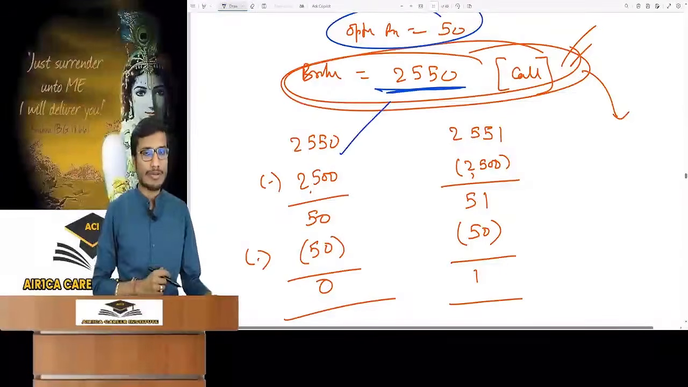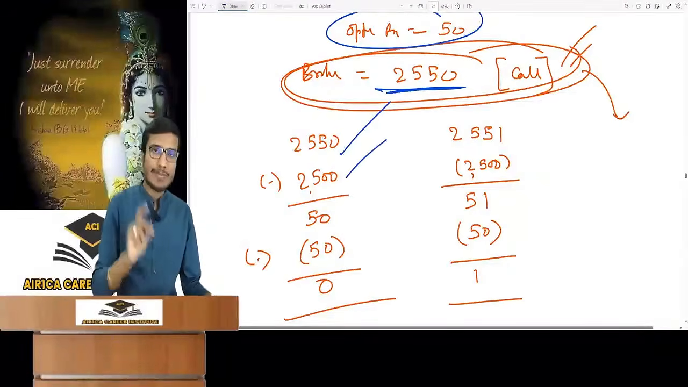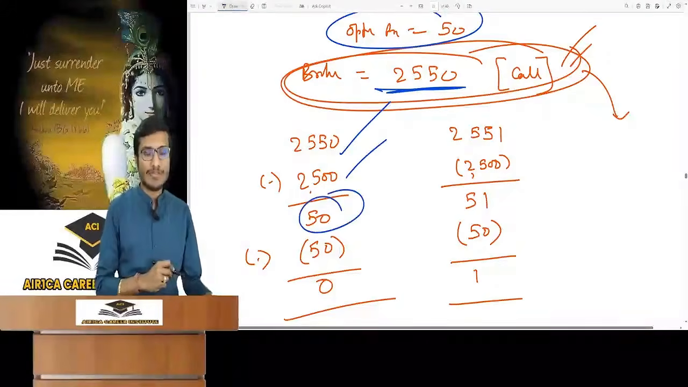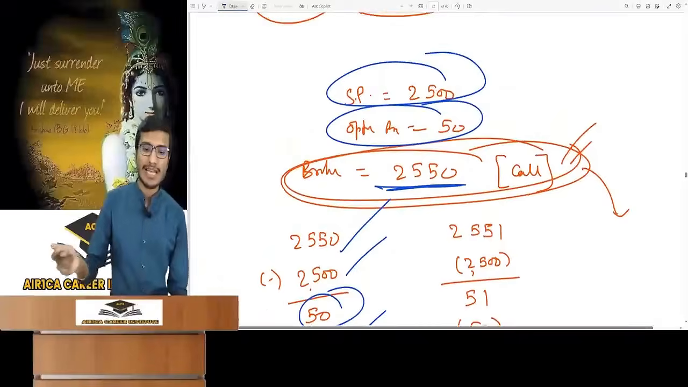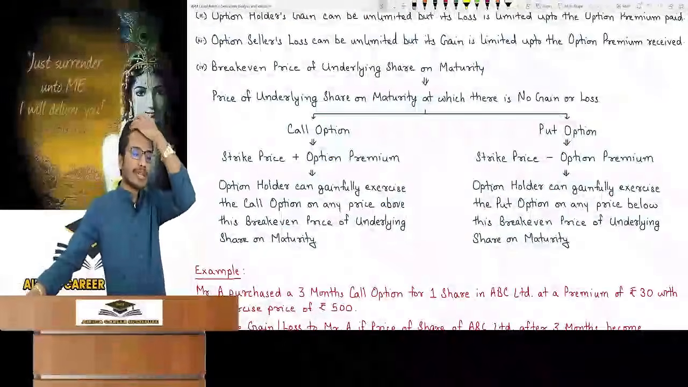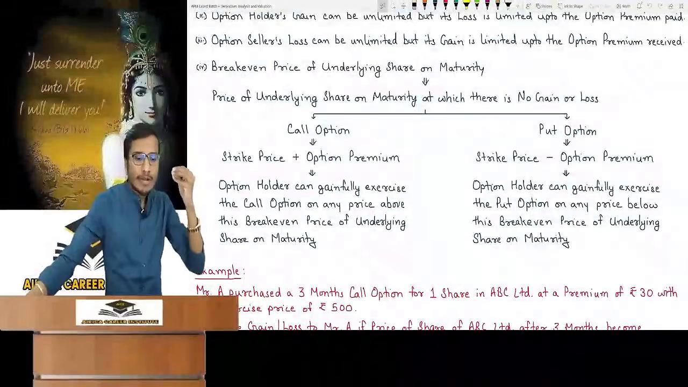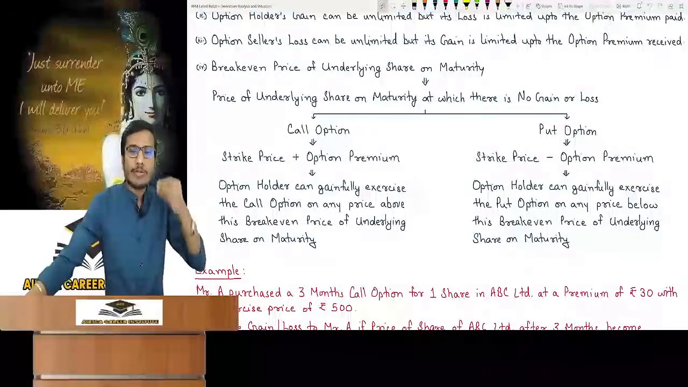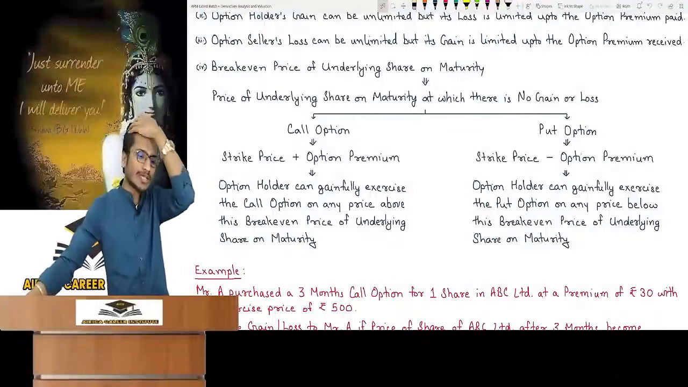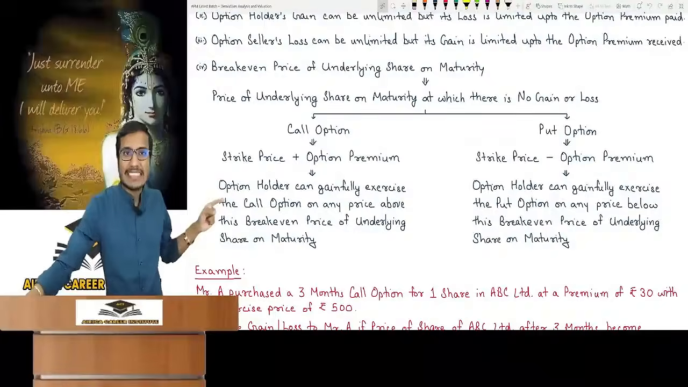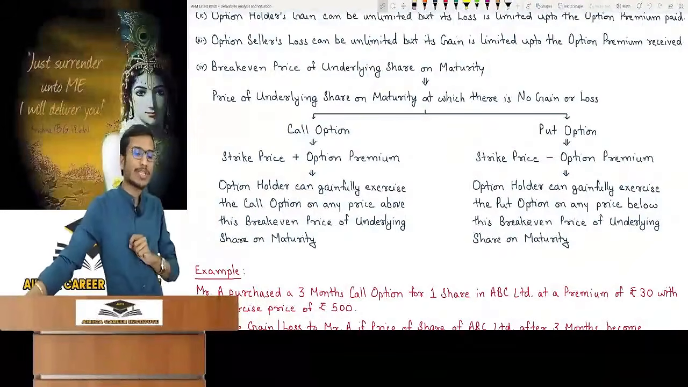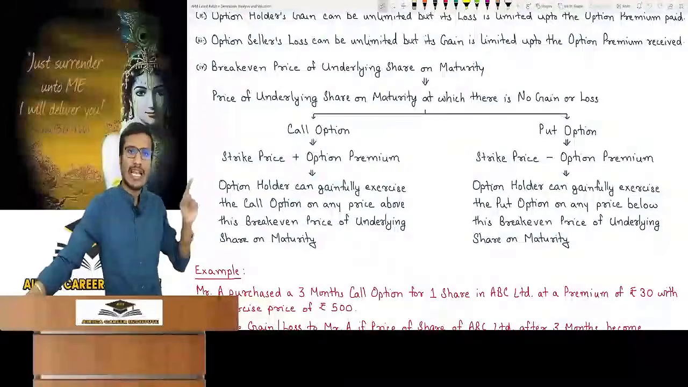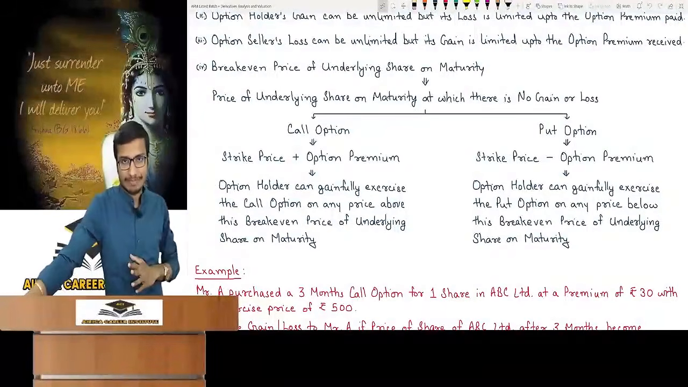Price is 2550. 2500 is the strike price. Payoff is 50, less option premium 50. So net gain or loss is 0. Got it? Simple. Sometimes institutes ask questions like this: what is the price at which the option holder will get a gain after it goes up by 1 rupee? So this is called the break-even price. Or a question like this: the option holder can gainfully exercise the call option at any price above this break-even price of the underlying share at maturity.